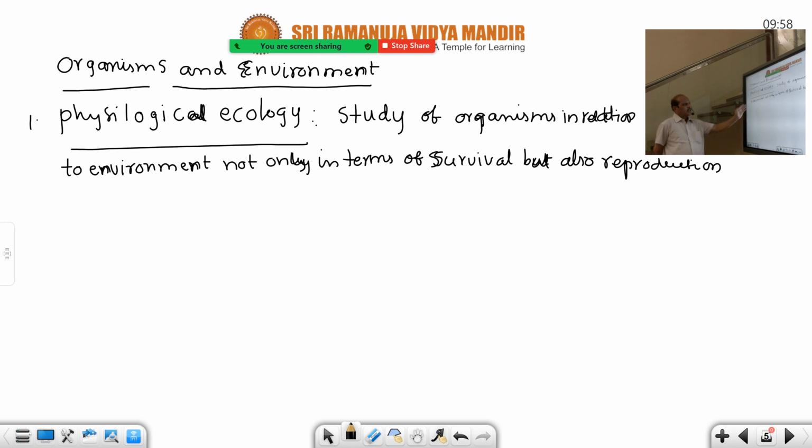Study of organisms in relation to environment, not only in terms of survival but also reproduction, is called physiological ecology. And here, how the seasons occur is also discussed in that paragraph: rotation of the earth around the sun and on its own axis, and tilting of its axis.